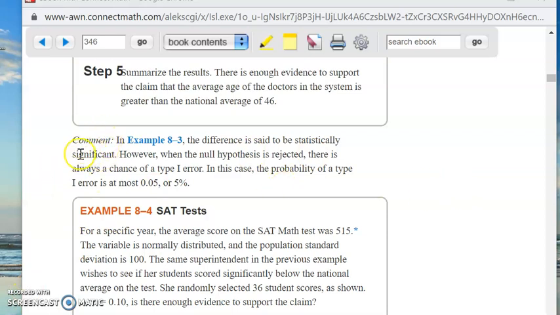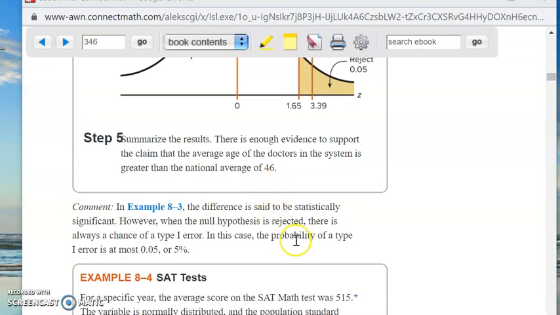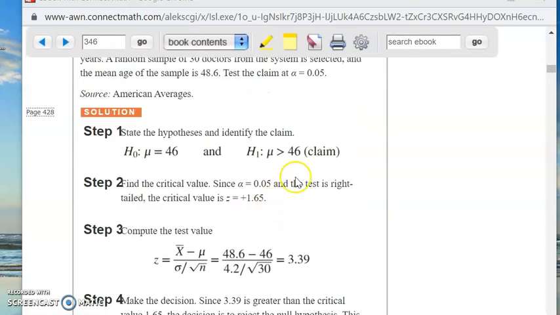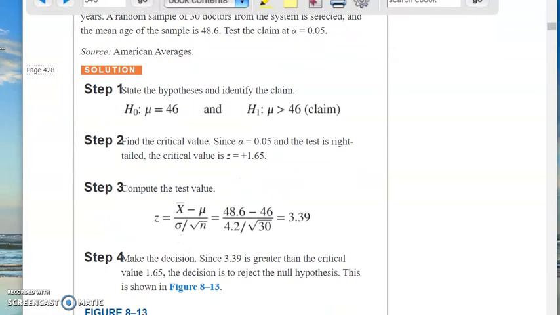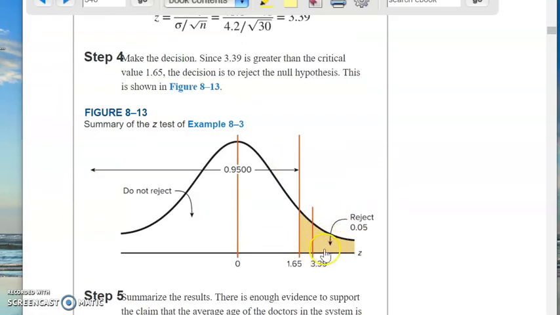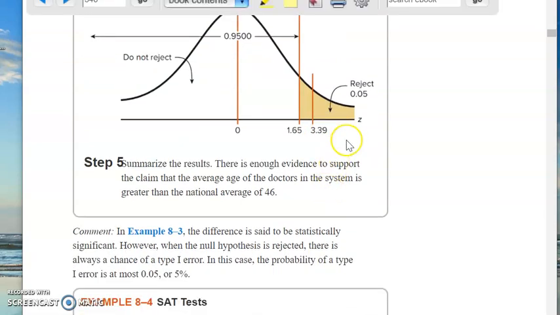Okay, and then before I went off on this rant here, he made a comment here. What we say is that the difference is statistically significant. Now, obviously there's a difference, but is it statistically significant or not? When we say statistically significant, what we are talking about here is that you have enough of a difference that it will only occur by random chance a certain alpha amount of the time. So alpha is 5% in this case. By random chance, you'll get the same result only 5% of the time. So you could be wrong. Absolutely, you could be wrong. There's no guarantees in this business.